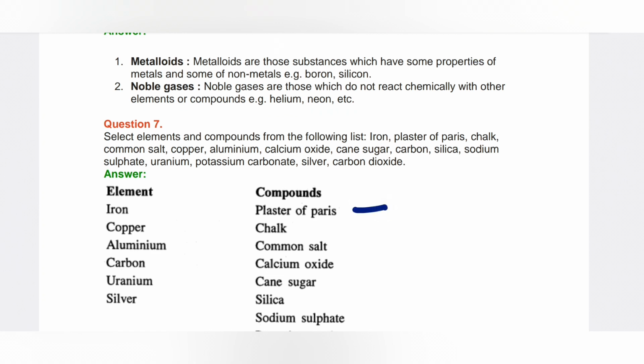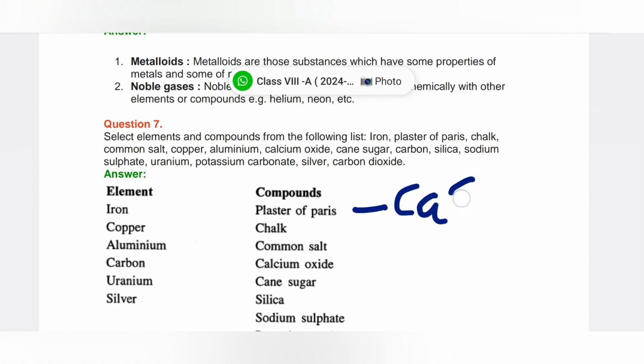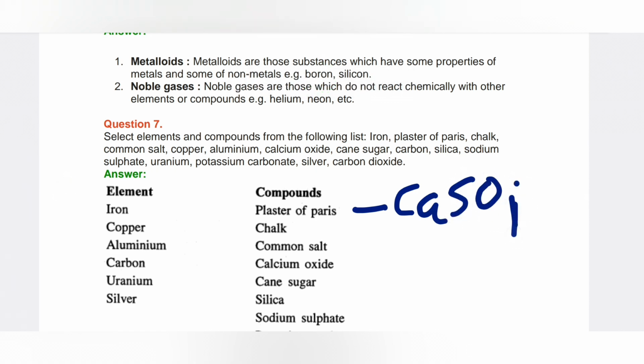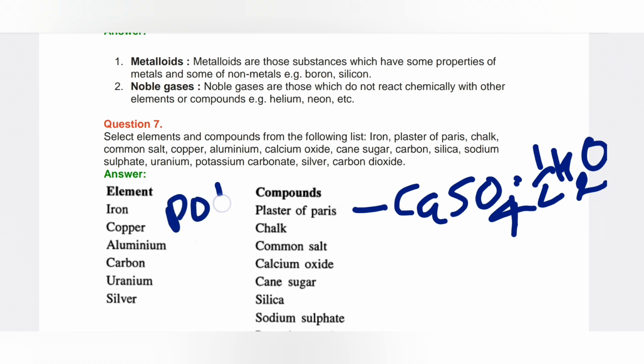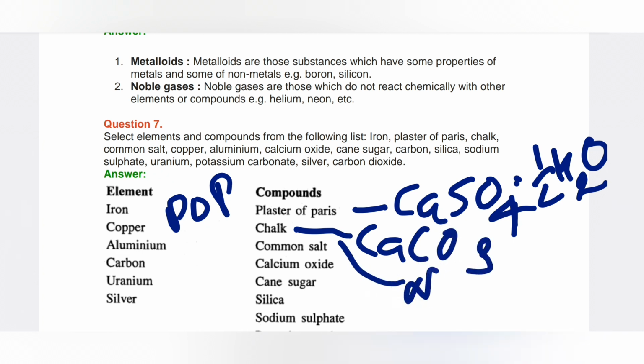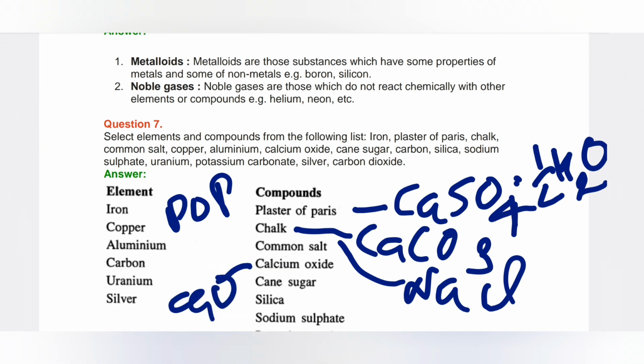My dear students, learn the formulas also. Plaster of Paris is CaSO4 dot half H2O. Hemihydrated calcium sulfate is called plaster of Paris. In short, it is known as POP. Chalk is calcium carbonate. Common salt is NaCl. Calcium oxide is CaO.